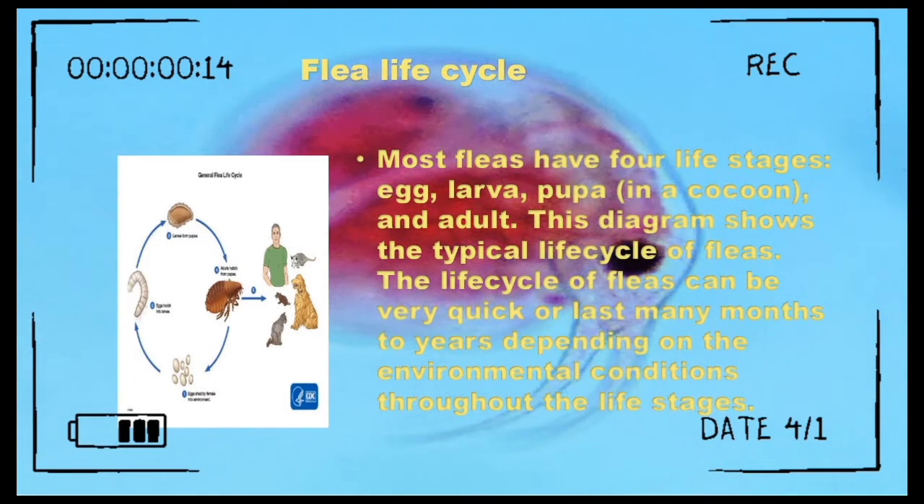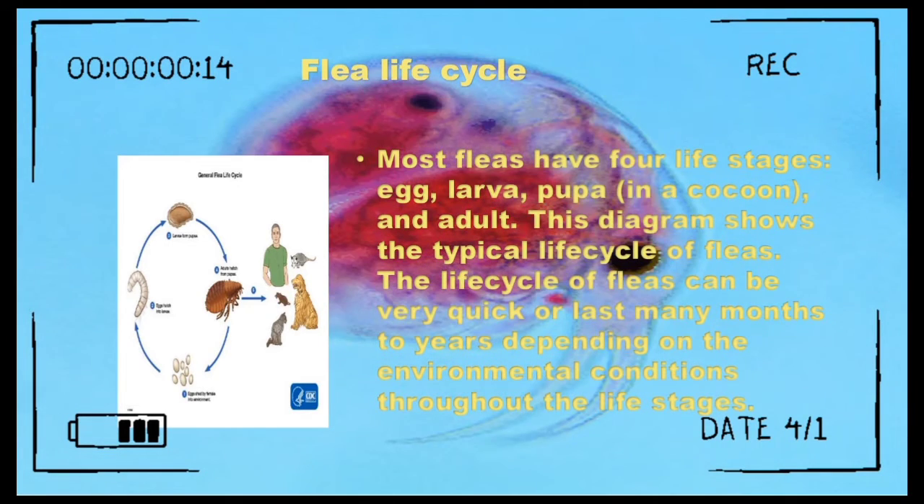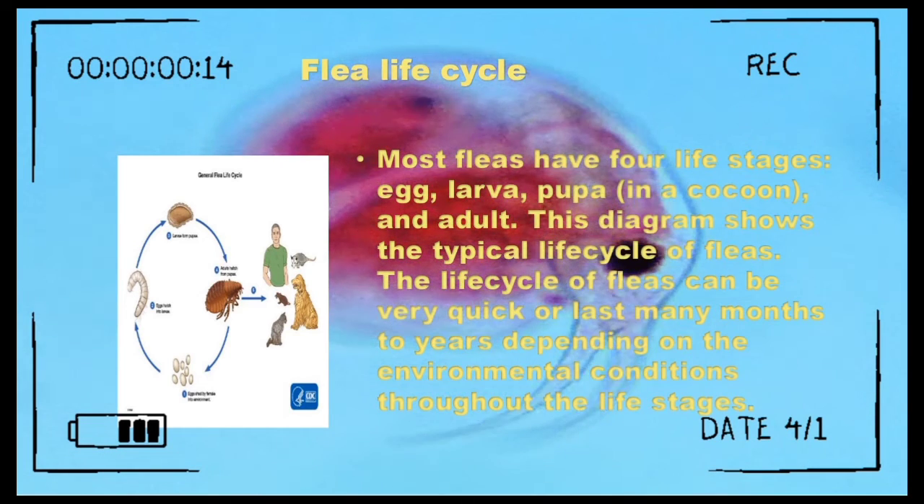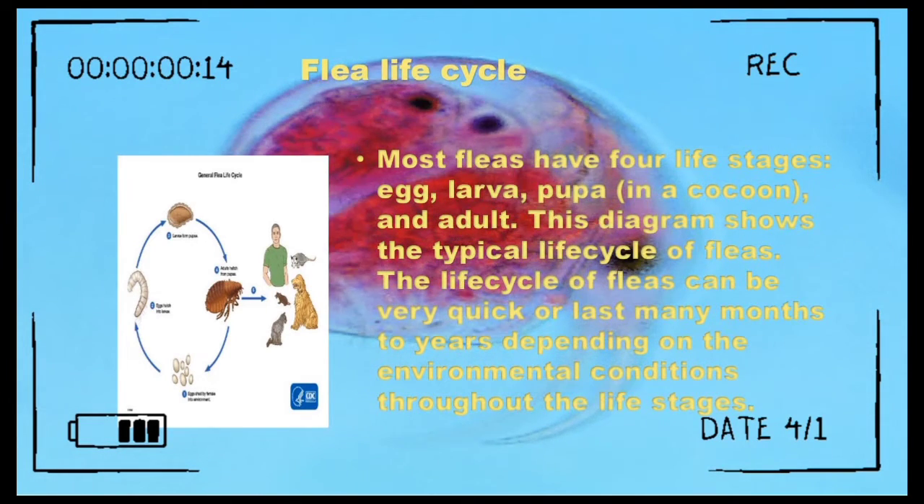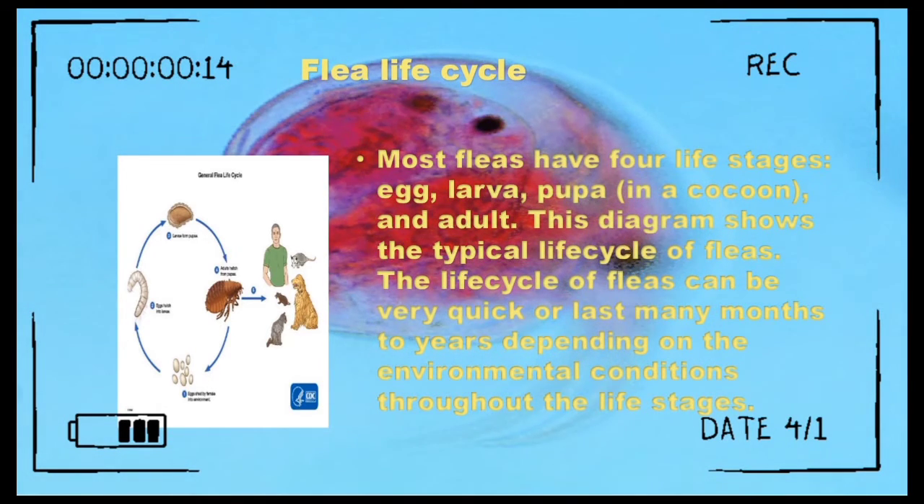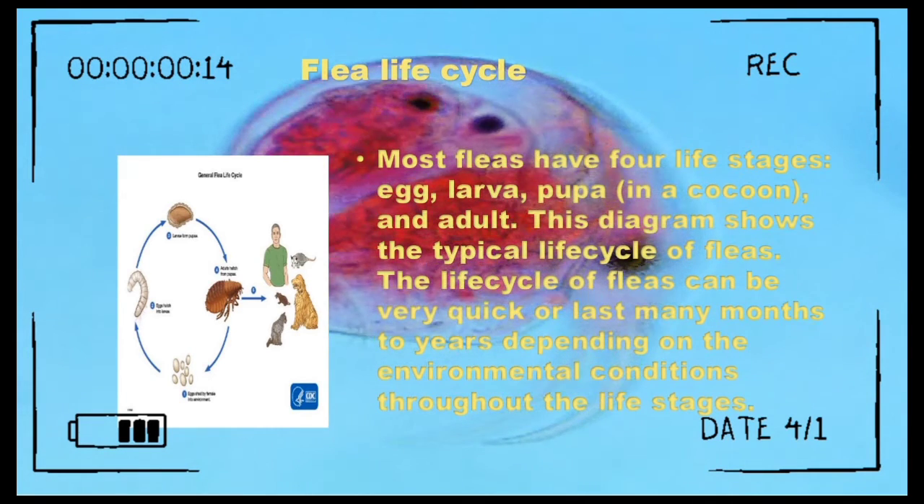Flea life cycle. Most fleas have 4 life stages: the egg, larva, pupa in a cocoon, and adult. This diagram shows the typical life cycle of fleas. The life cycle of fleas can be very quick or last many months to years depending on the environmental conditions throughout the life stages.